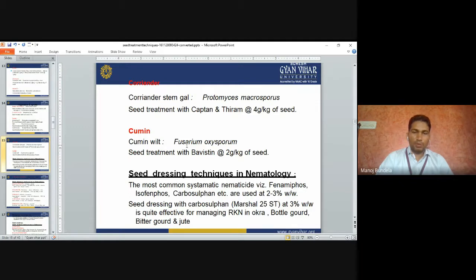3% is quite effective for managing the RKN, root knot nematode, in okra, bottle gourd, bitter gourd and jute.